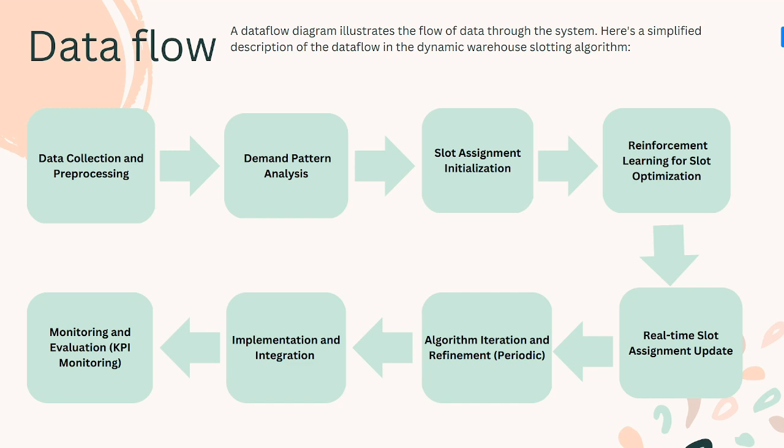And the data flow involves data collection and pre-processing. We first need to pre-process our data, like historical data. Then we need to do demand pattern analysis. For identifying demand patterns, there are lots of libraries and tools available. We can easily do that by using the NumPy and Spotify libraries. And in the third one, we will use slot assignment initialization, and we will use reinforcement learning for slot optimization. And then real-time slot assignment updates are involved, algorithm iterations and periodic refinement are involved, and implementation and integration are involved again for the continuous building of applications in a sustainable manner. And then finally we monitor, and KPI tracking is involved.